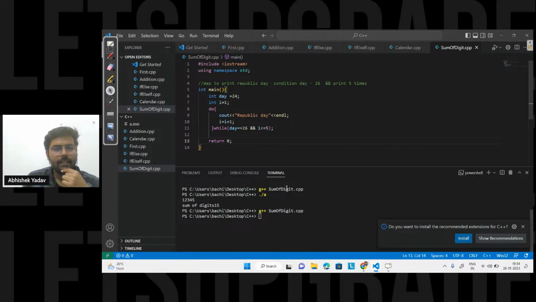So basically, guys, I will get Republic Day printed one time. At least one time. Why am I using the keyword at least? At least means it can print more than one time also. So for this condition, when the value of day is 24, I will get Republic Day printed one time on the output screen. Let's try to run the code here.